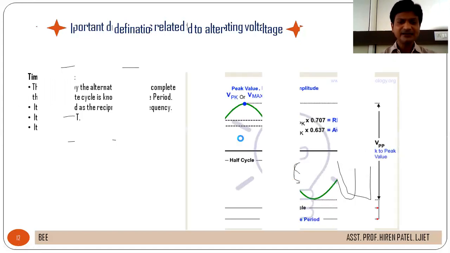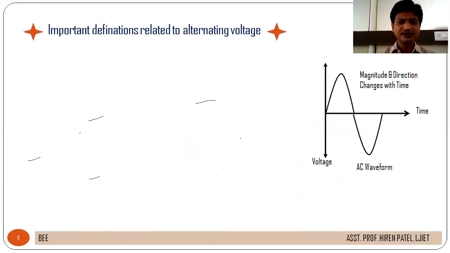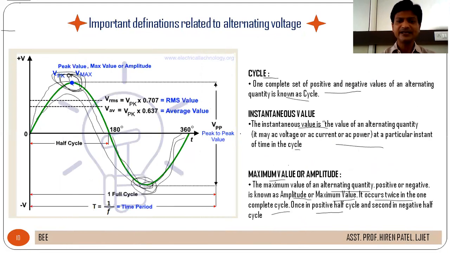Again, I revise some important definitions. First is cycle. One complete set of positive and negative values is known as a cycle. Instantaneous value is the value of an alternating quantity at a particular instant. Maximum value: we have seen that there are two maximum values or amplitudes, either in the positive half cycle or in the negative half cycle.